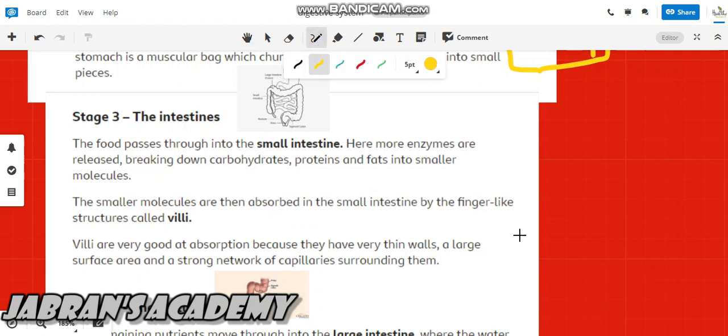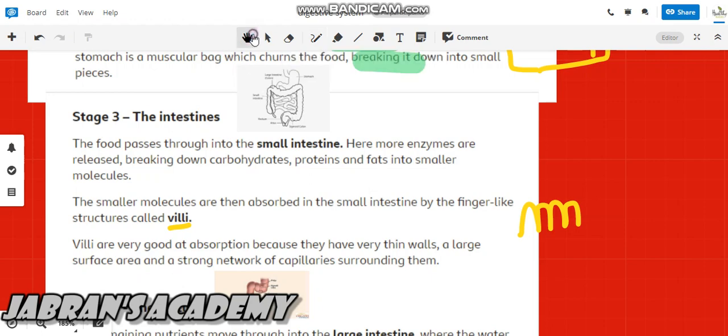It is like this one. Villi are very good at absorption because they have very thin walls, a large surface area, and a strong network of capillaries surrounding them. Hope you understand it.